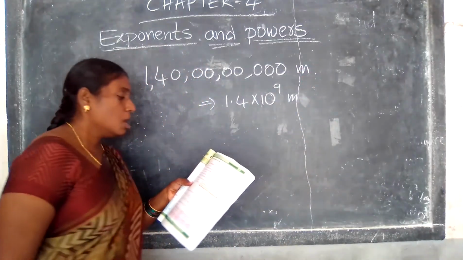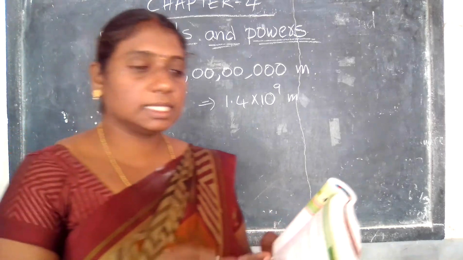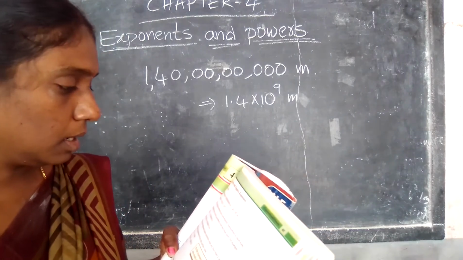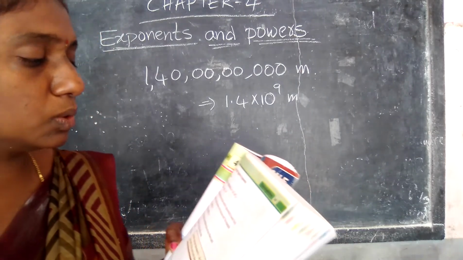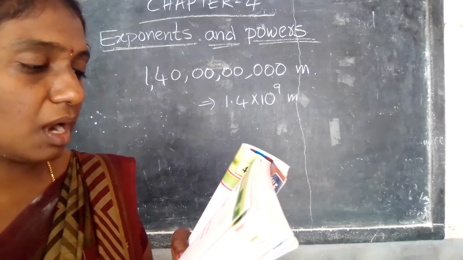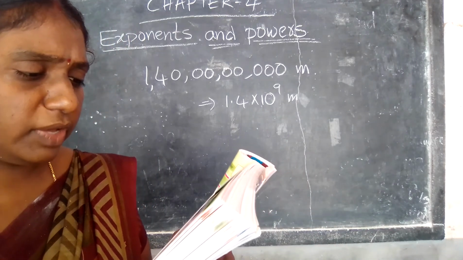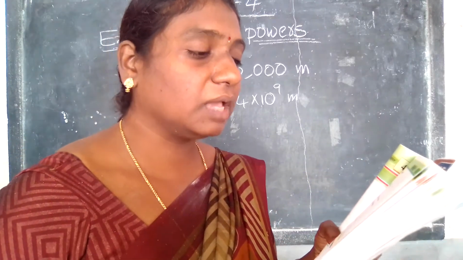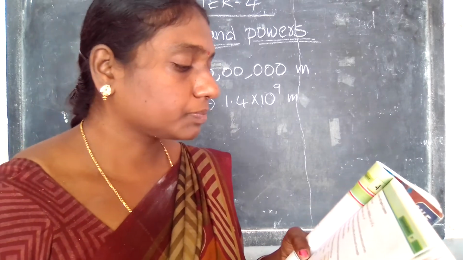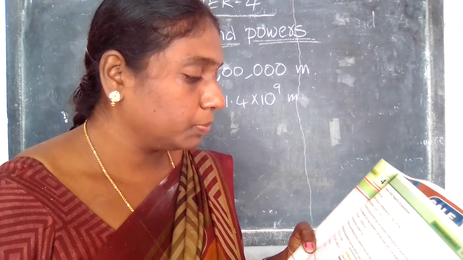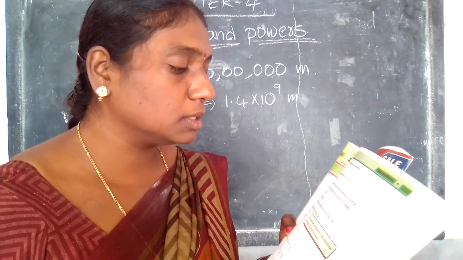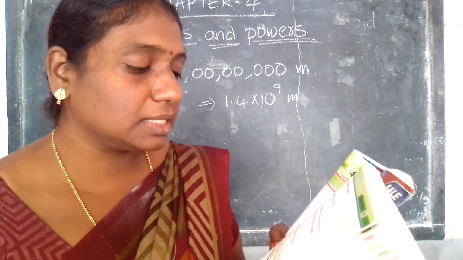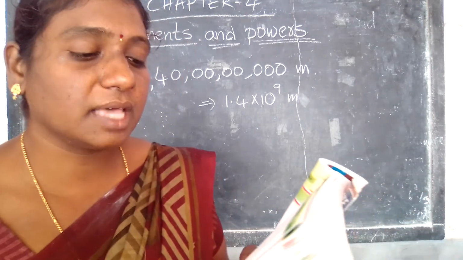Now suppose some information is given here. Avogadro number is 6.023 into 10 power 23. Thus the numbers that are larger are conveniently represented in short form. But how do we represent very small numbers, even less than units? For example, thickness of microfilm is 0.000015 meters. Let us find how we represent these numbers that are less than a unit.